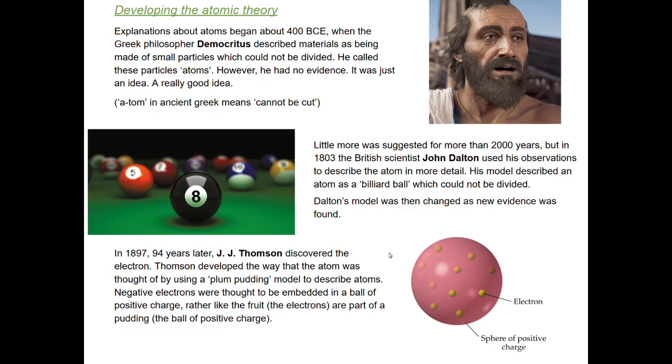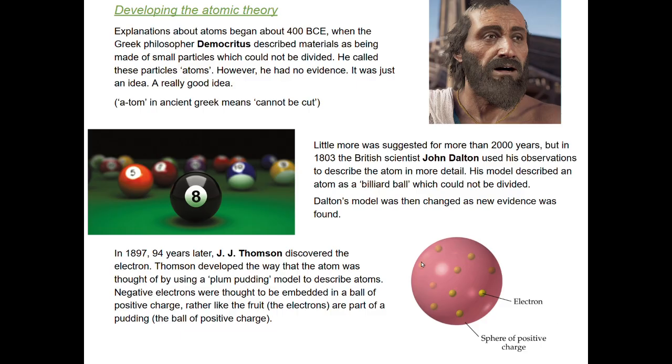But in 1897, 94 years later, J.J. Thomson discovered the electron. He discovered this because of the use of the plum pudding model to describe the atoms. He thought that inside the sphere of positive charge there were small electrons,